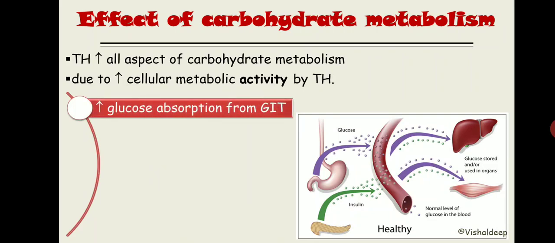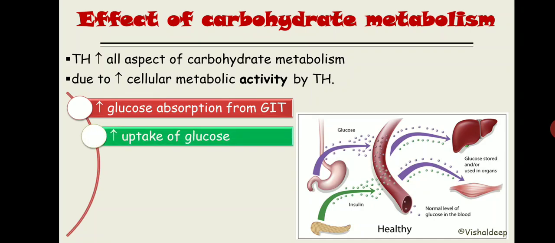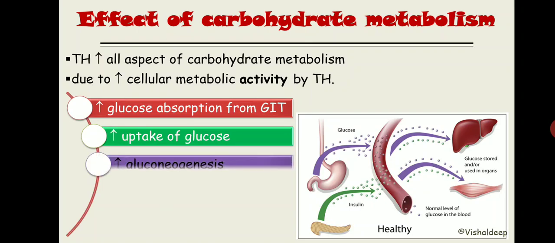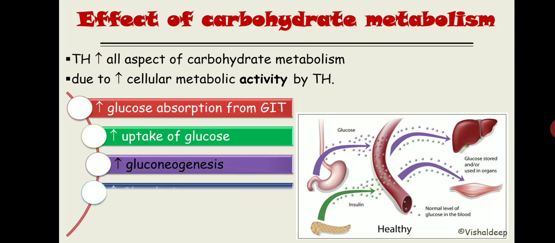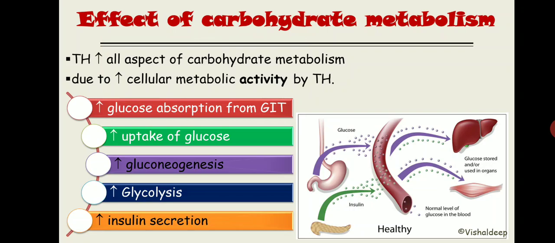Second, once the glucose is inside the circulation, it increases the uptake of glucose by the cell. If that glucose is not enough, then it also increases gluconeogenesis. It will increase the synthesis of new glucose, and after that it will increase glucose usage and glycolysis. All these things lead to increased glucose level inside the circulation. So ultimately it is going to stimulate insulin, so it increases insulin secretion as well. This is all about the effect of thyroid hormone over carbohydrate metabolism.